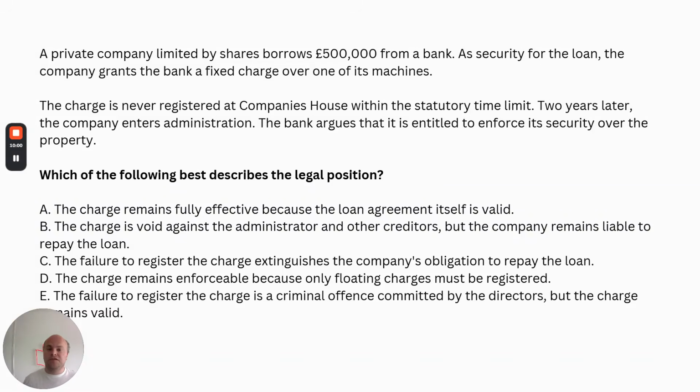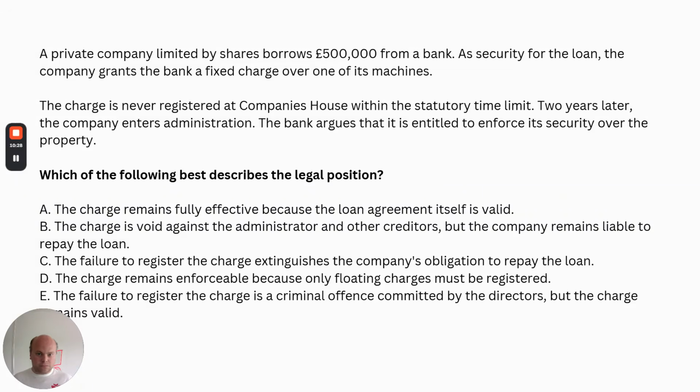paid out first. So when the administrator comes to selling the assets of the company to have proceeds to then distribute to the creditors, the administrator will pay the fixed charge holders first. They will deduct any cost of sale and cost of dealing with the assets, but they will pay the fixed charge holders first. The problem is that this security has not been registered. Now, what's the effect of that?